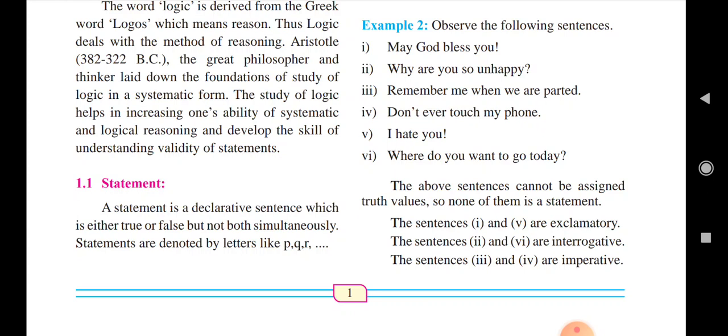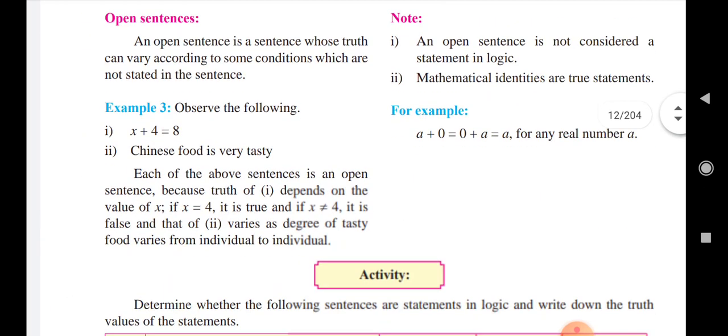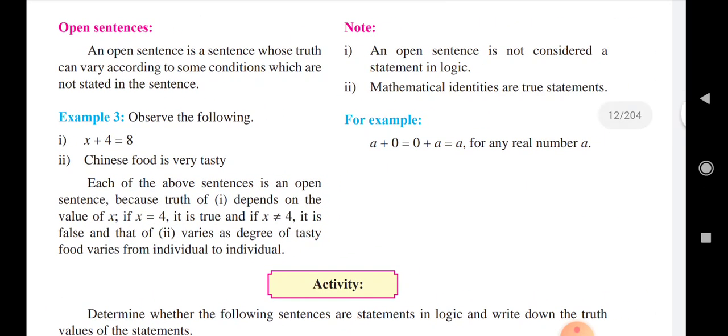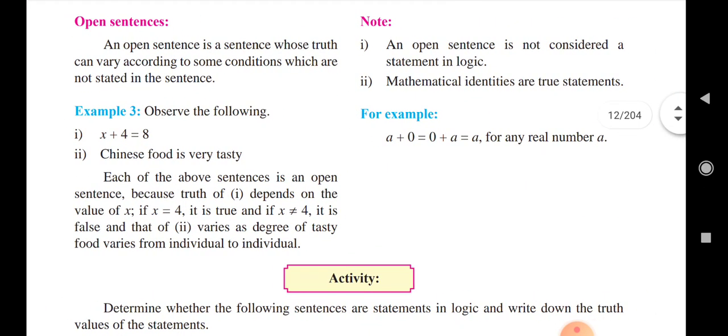So now you have understood what a statement is, and the reason or logic behind whether a sentence will be a statement or not. Now, that is the open statement. Open sentences.